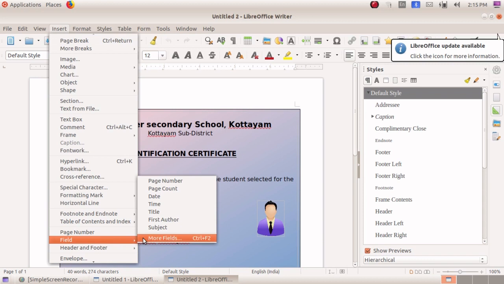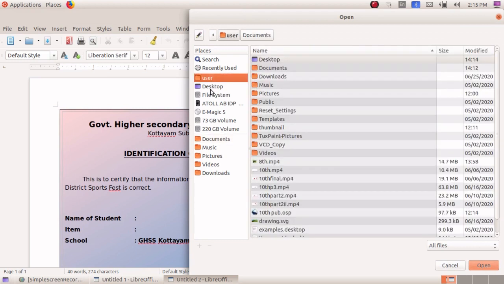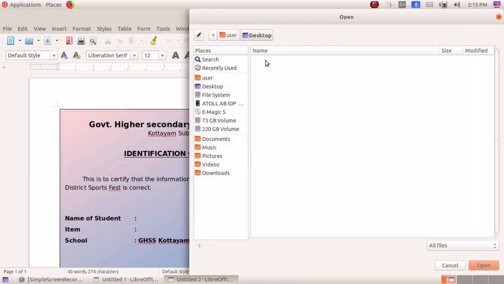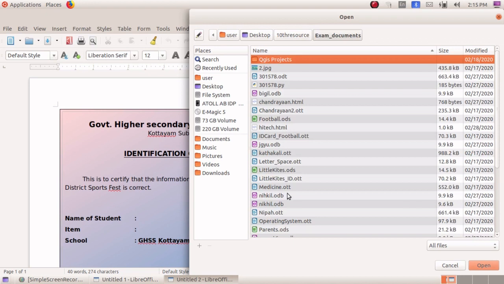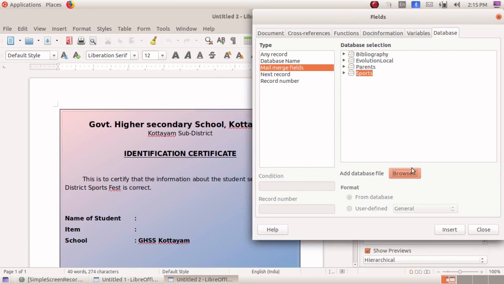Go to Insert, Field, More Fields, and here it is Mail Merge. Browse the field, go to the resource file, and here you are getting the sports ID, sports.ods. Can you see that? Yes. Click on Open and just click on the sheet.